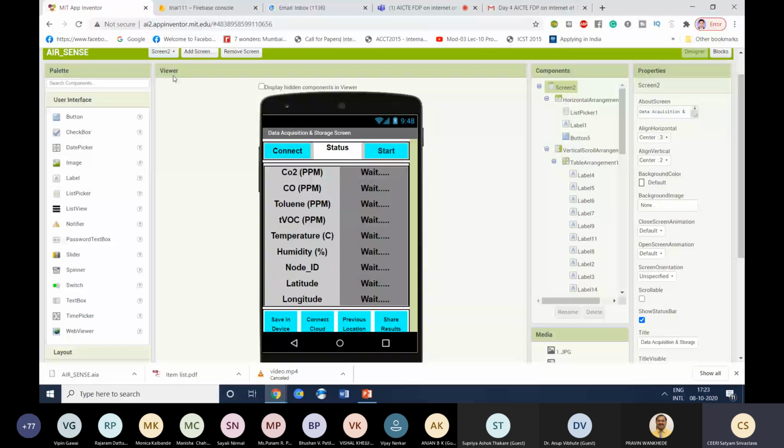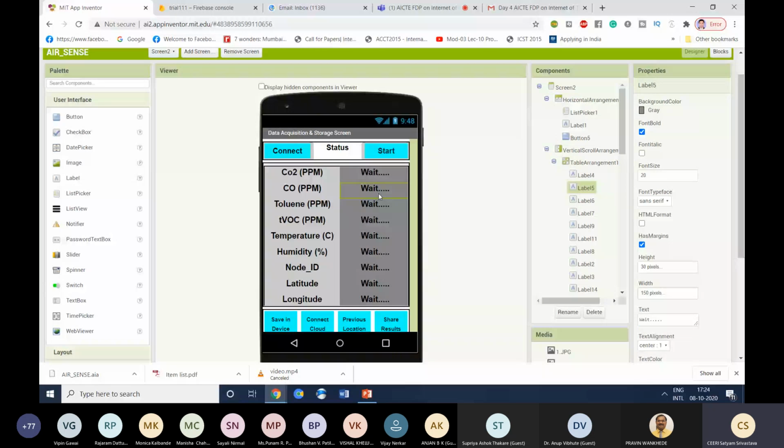In the bottom side, you are seeing these text boxes. These are all text boxes to display the data of different air quality parameters or weather quality parameters, right? And these are also text boxes with fixed text of different quality parameters. Like here, you can see it's written weight. So whenever data comes, it will override this weight and display the data of CO2, CO, and everything. While on the left-hand side, no data is coming, so this is the static text of the different parameters.